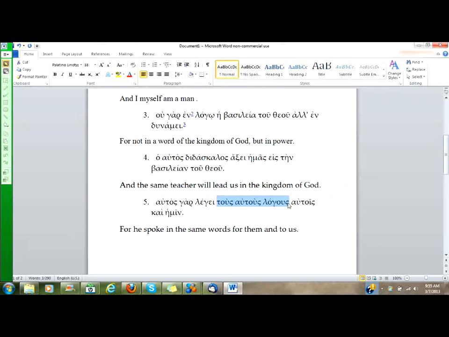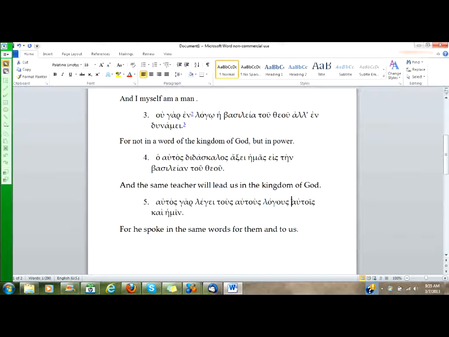And then tous autous logous, all accusative case, attributive construction. This time, notice that autos, and here we have the accusative plural, autous, is in the attributive position. We have definite article, then autous, then the noun. So here it means same. For he himself says the same words.